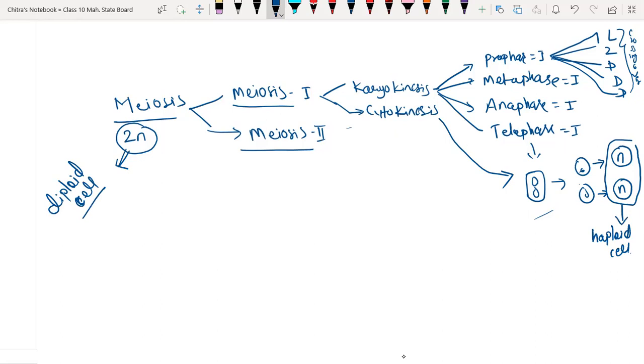After meiosis 1, we have two haploid cells, and these two haploid cells are going to undergo meiosis 2.